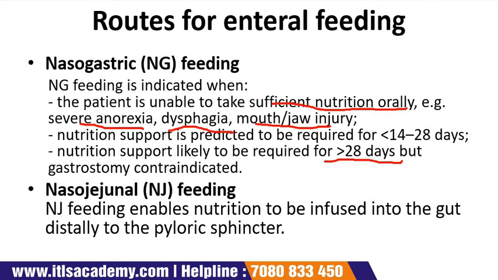Next is nasojejunal feeding. Nasojejunal feeding enables the nutrition to be infused into the gut distal to the pyloric sphincter. The advantage of nasojejunal feeding is that it reduces the risk of aspirating feed due to gastroparesis, and it facilitates early post-operative feeding. Along with this, it has some disadvantages also: placement of the tube is more difficult in nasojejunal feeding, and the tube may sometimes migrate into the stomach.